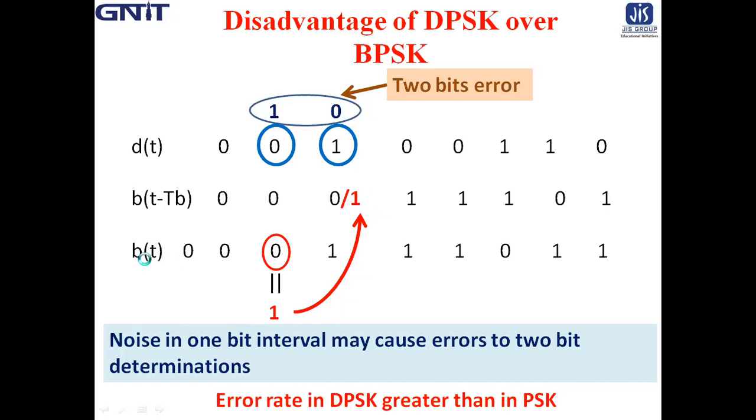Now again their product, b(t) into b(t minus Tb). Here b(t minus Tb) now becomes 1 instead of 0. So their product is plus 1.